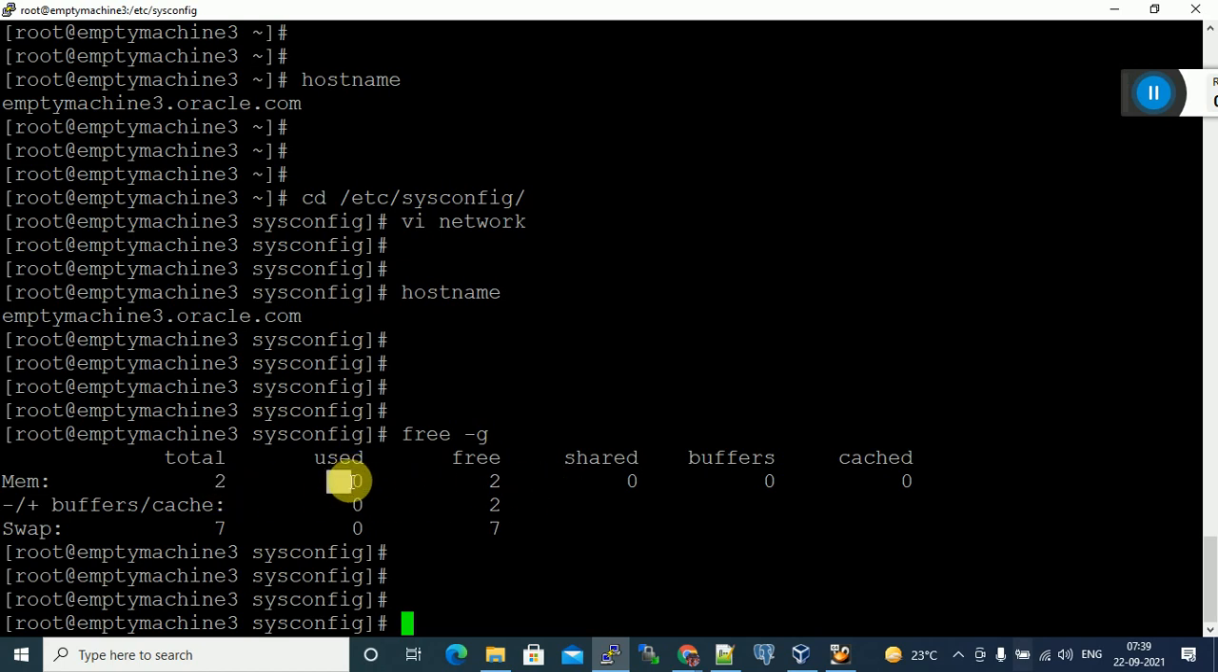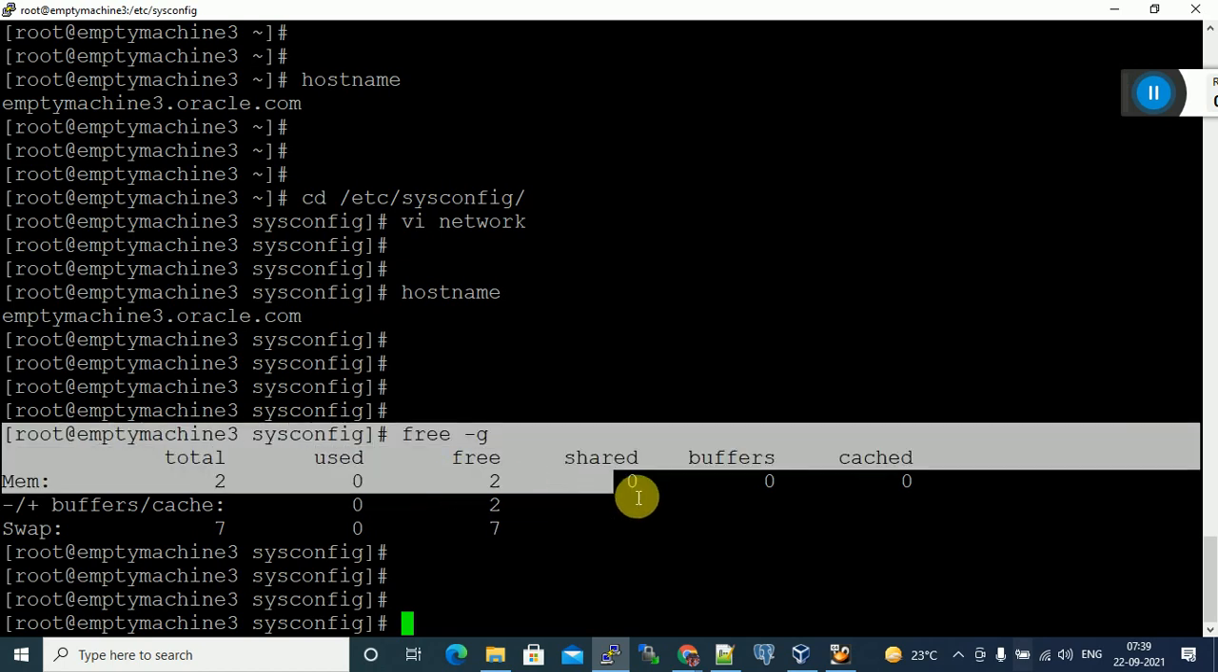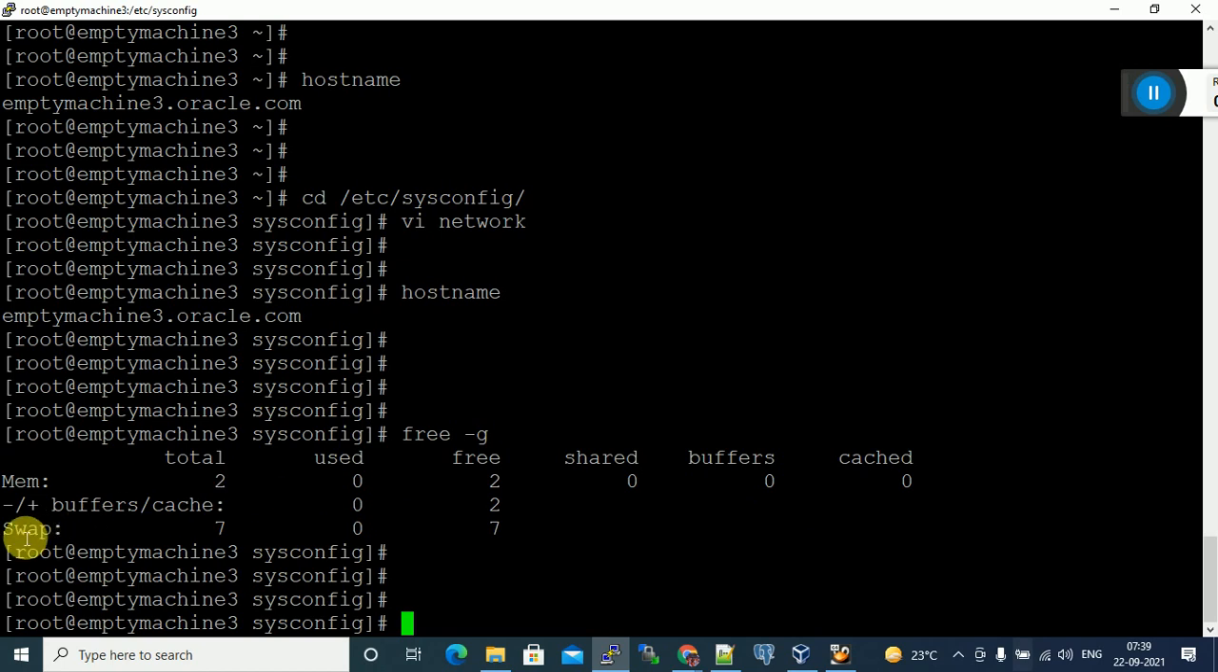How much is used? 0. What is free? 2 GB free. What is the swap memory? While installing Linux, we gave swap memory of 7 GB. It's not used at all; 7 GB free. Like this, to know how much memory is assigned to this machine, how much swap memory, how much used, how much free, we have to give this command, free -g.